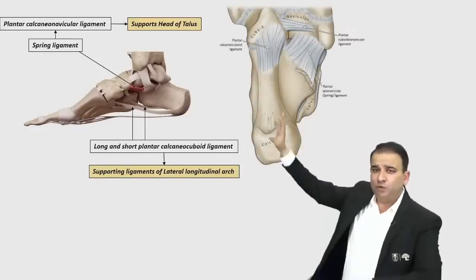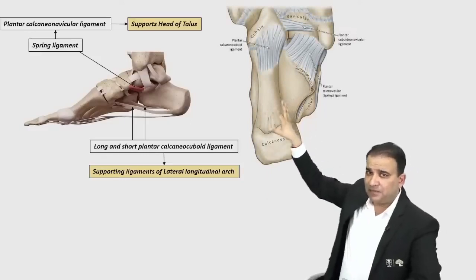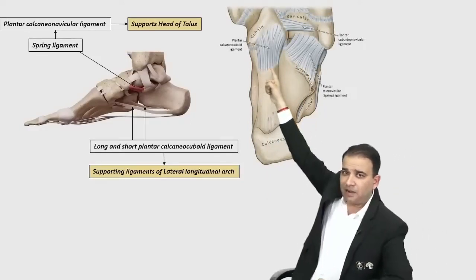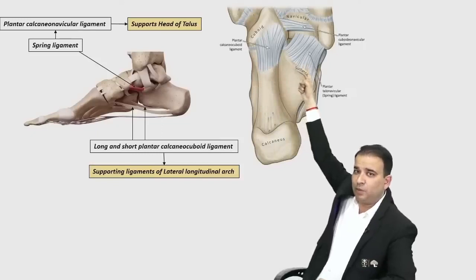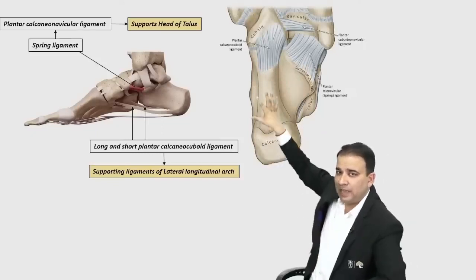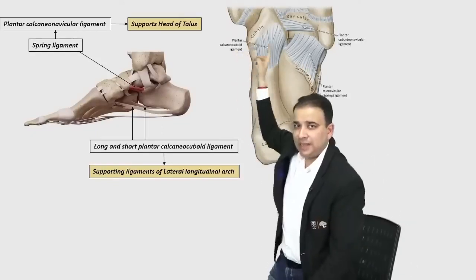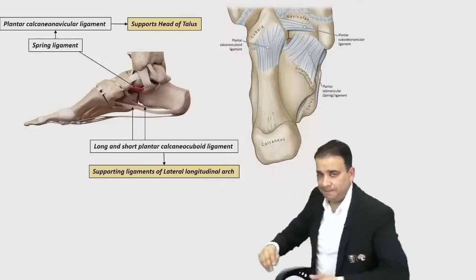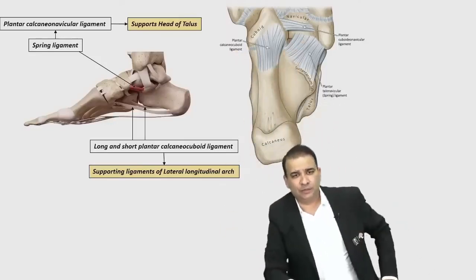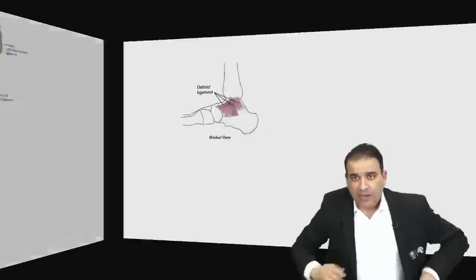Now that's another view. If you see from the plantar surface here, you can see that's the plantar calcaneocuboid ligament here, and that's the spring ligament over there. That's a view from the inferior side. You can see a calcaneum bone, that's the cuboid over there, and that's the navicular over there. That's another view of the same ligament from the inferior aspect.